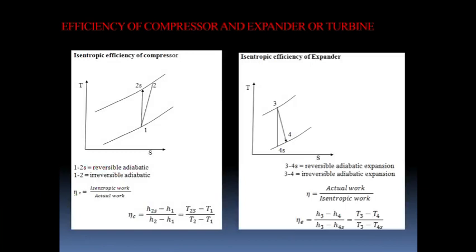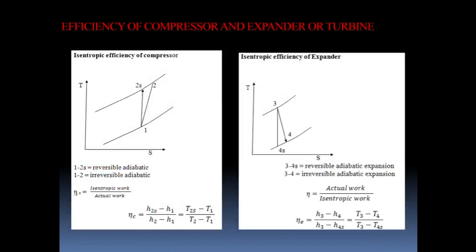Second is the isentropic efficiency of the expander. So here you will see in the TS diagram, the expander or cooling turbine is fitted between points 3 and 4. You can see 3 to 4s is a vertical downward straight line, which represents the isentropic process, and 3 to 4 represents the actual process. If you define the isentropic efficiency of the expander, it is the ratio of the actual work divided by the isentropic work. Here it is reversed from the compressor, because in the turbine we are getting the work, but in the compressor we are giving the work.